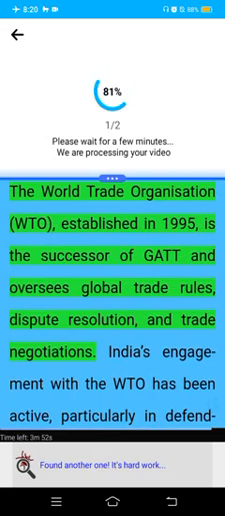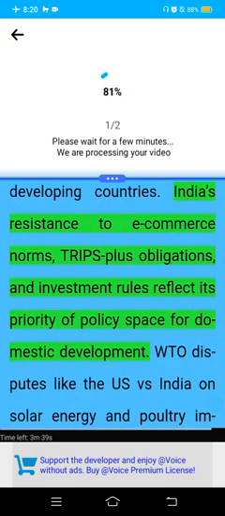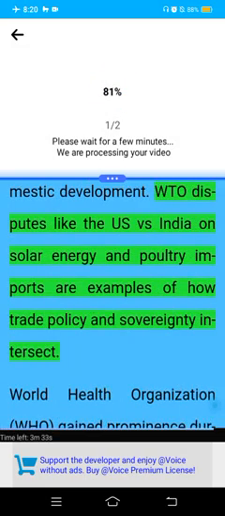The World Trade Organization (WTO), established in 1995, is the successor of GATT and oversees global trade rules, dispute resolution, and trade negotiations. India at the WTO has been active, particularly in defending food security, agricultural subsidies, and special and differential treatment (S&DT) for developing countries. India's resistance to e-commerce norms, TRIPS Plus obligations, and investment rules reflects its priority of policy space for domestic development. WTO disputes like the U.S. versus India on solar energy and poultry imports are examples of how trade policy and sovereignty intersect.